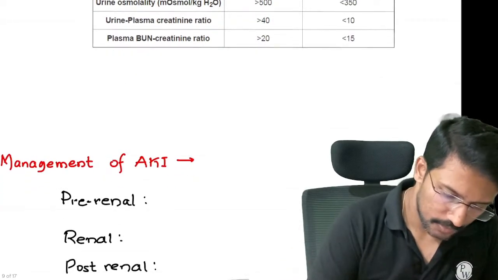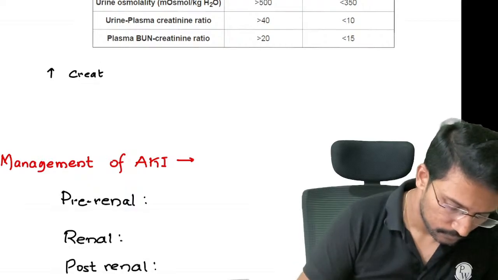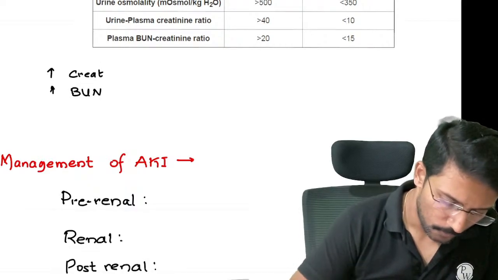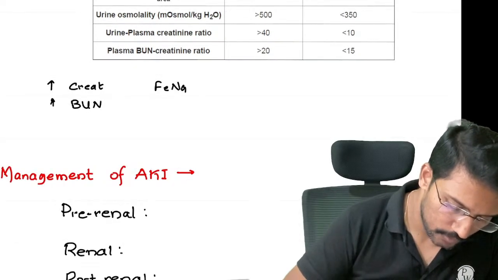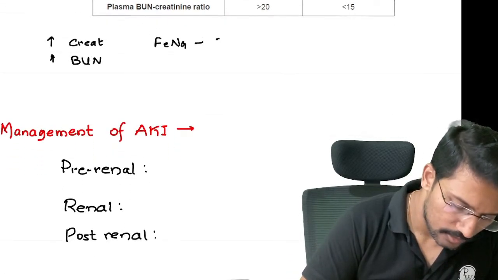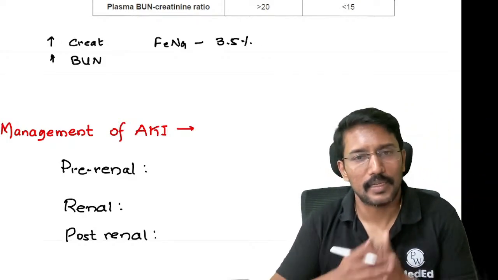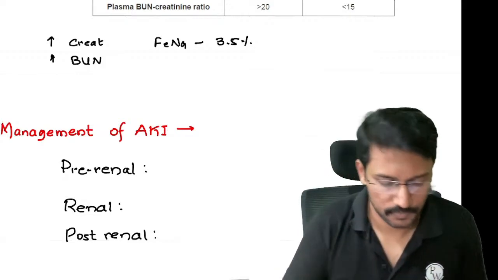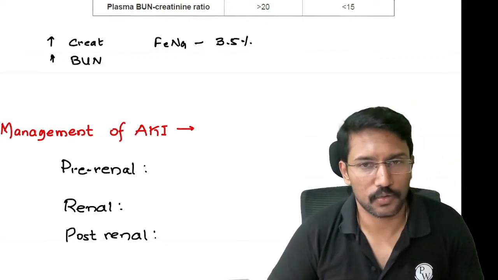So I have a patient with increased creatinine, okay, and increased blood urea nitrogen, okay, and his fractional excretion of sodium is 3.5%. So what is the diagnosis here? Is it pre-renal AKI or acute tubular necrosis?